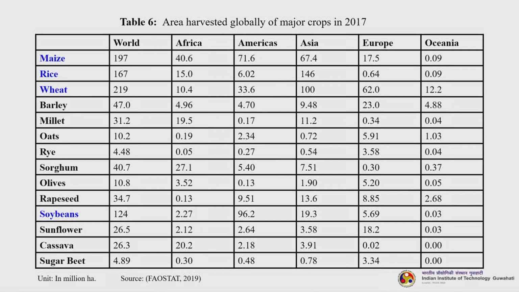This will make you understand, region wise, the areas that are being utilized for harvesting certain crops. This is the 2017 figure. You can see in the worldwide figure that out of all these crops, maize, rice, wheat and soybeans constitute more than 80%, close to 80%, 75 to 80%.